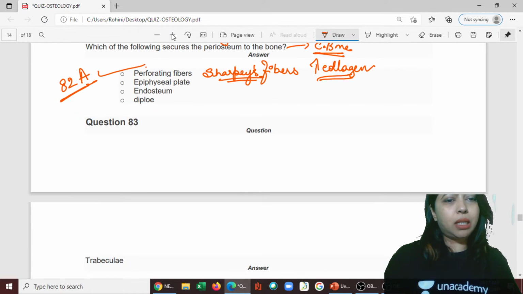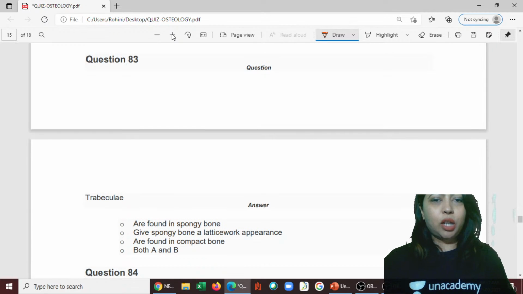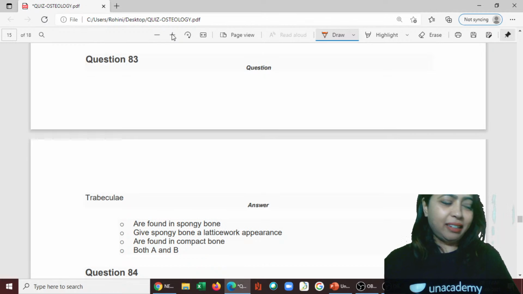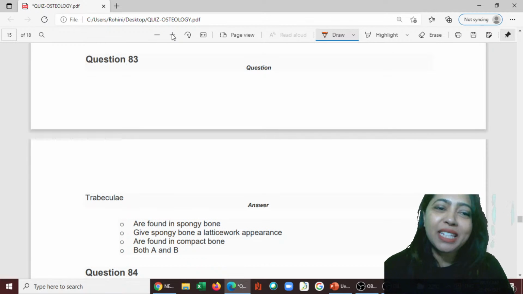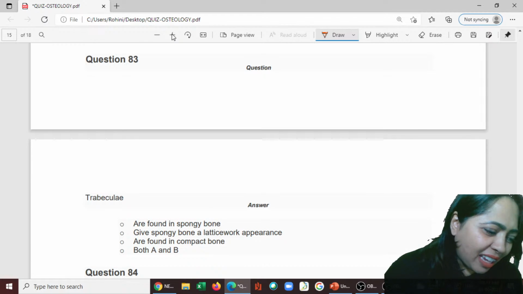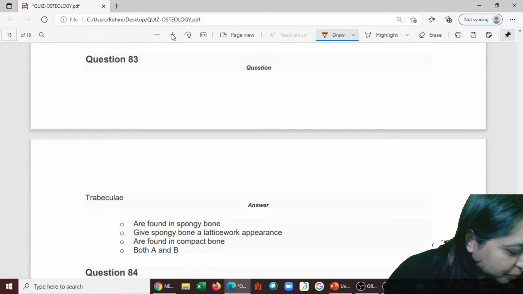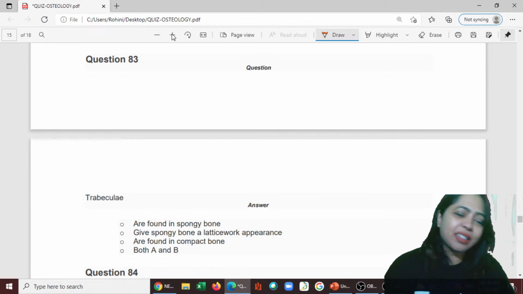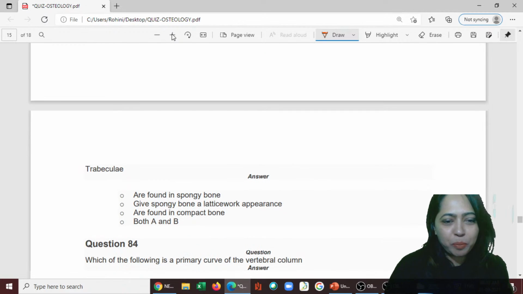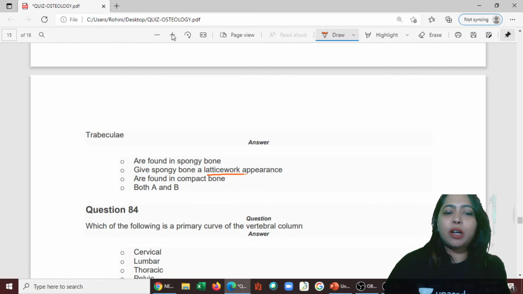Next, coming to the 83rd one. The question itself is only one word, so I was wondering where the question is. Okay, the trabeculae is the question. Trabeculae are found in spongy bone. They give spongy bone a latticework. Are they found in the compact bone?